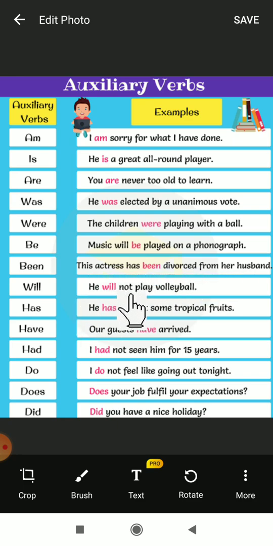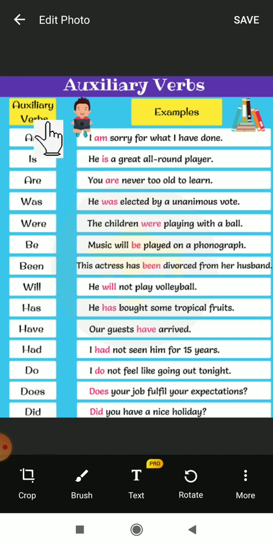He will not play volleyball. He has bought some tropical fruits. Our guests have arrived. I had not seen him for 15 years. I do not feel like going out tonight. Does your job fulfill your expectations? Did you have a nice holiday? So these are all auxiliary verbs.